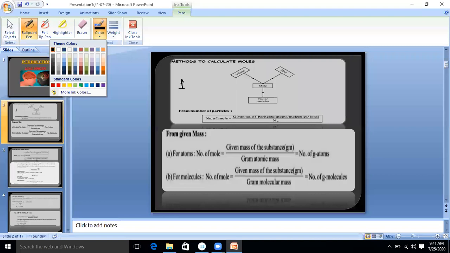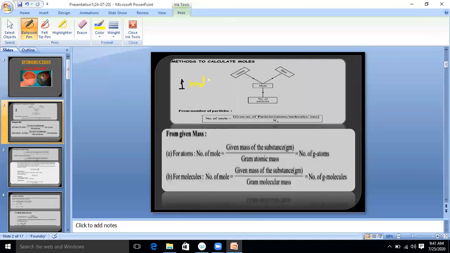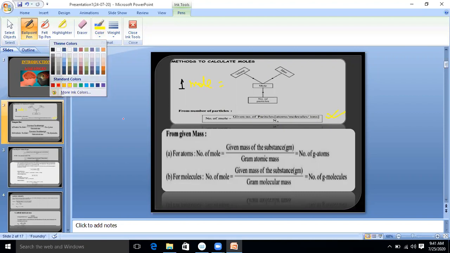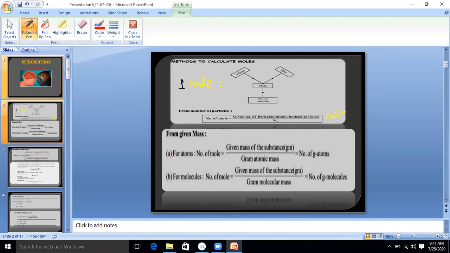Okay. So in this case, as I told you, one mole is 6.022 into 10 to the power 23 particles. So from the number of particles, the number of moles is given by number of particles or molecules or ions upon Na. Na, we all know, is the Avogadro number. Is it clear? Now again, the formula: number of moles is given mass of the substance upon gram atomic mass. Clear? For molecules, given mass of the substance upon gram molecular mass.